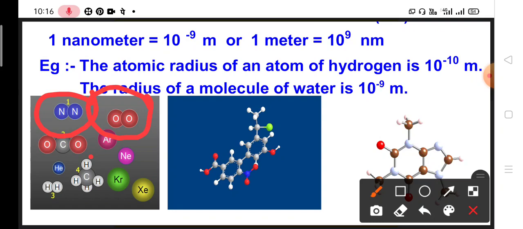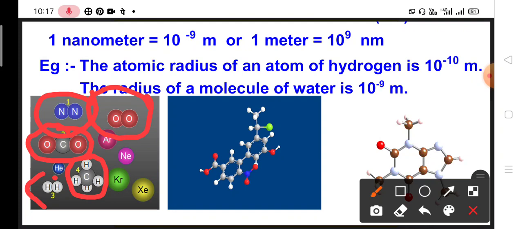Four hydrogens combine with one carbon, forming CH4, that is methane. Two hydrogens combine with each other to form H2. And here you can see two oxygen and one carbon combine to form carbon dioxide.